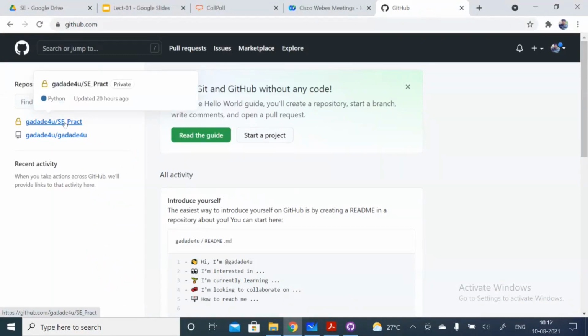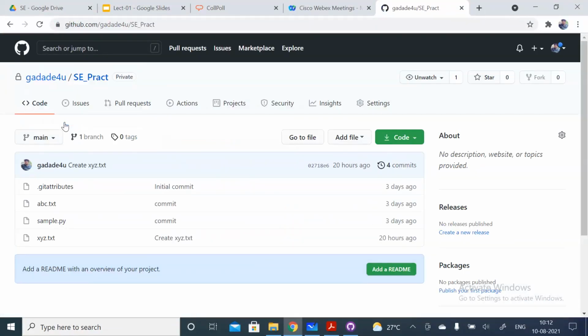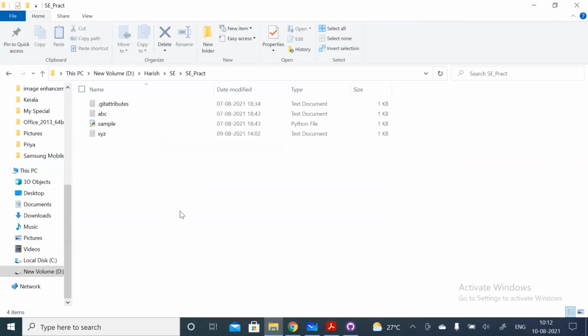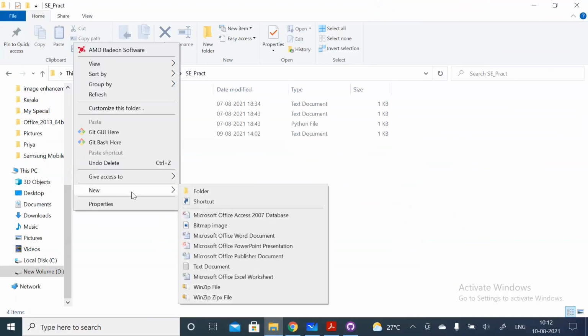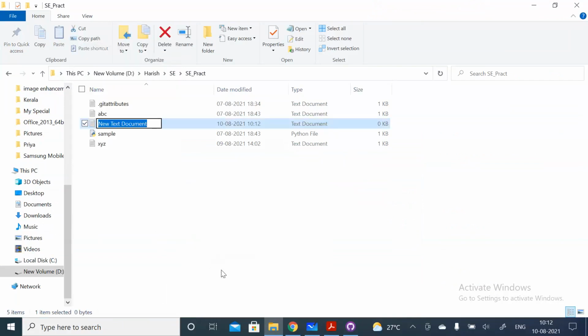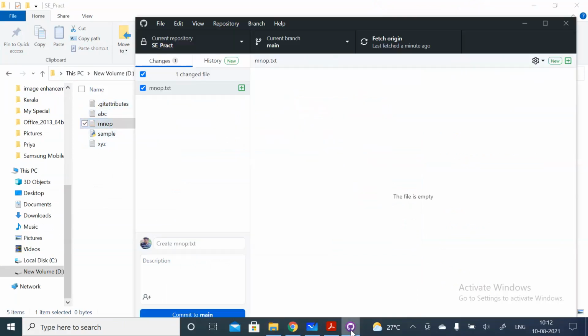See, this is the remote repository. Here the files are there. So what I'll do, I'll create one more file here. Suppose these are sample files. I'm not writing any data here. This is MNOP, that file name is MNOP. Now see, when I created any file into this, and when I open this, this is the new file created. So I can commit this one first, right?